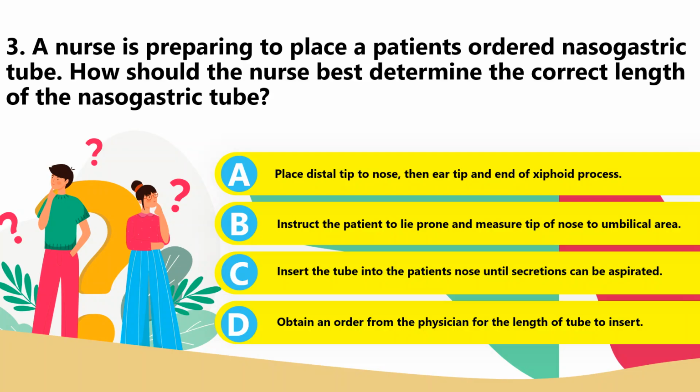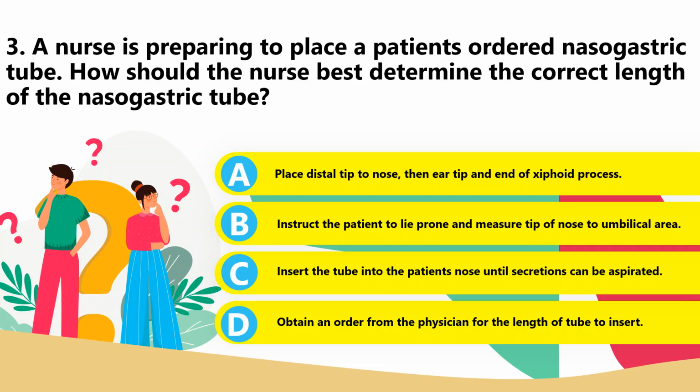Of course, our mnemonic for this one is NEX, which is basically the tip of the nose, the tip of the earlobe, and X is the xiphoid process. Number 3, the best answer is letter A. So the tube length is traditionally determined by measuring the distance from the tip of the nose to the earlobe and from the earlobe to the xiphoid process.